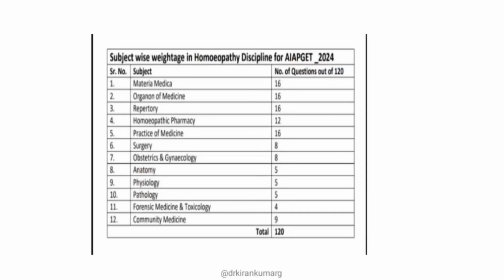Under homeopathic subjects, materia medica carries 16 questions, organon of medicine 16, repertory 16, and homeopathic pharmacy 12. These four subjects can fetch you more marks and help in getting a good seat in central as well as state government institutions. For repertory, you have 16 questions in AIPGT 2024, whereas the 2023 previous year paper has 15 questions from repertory.